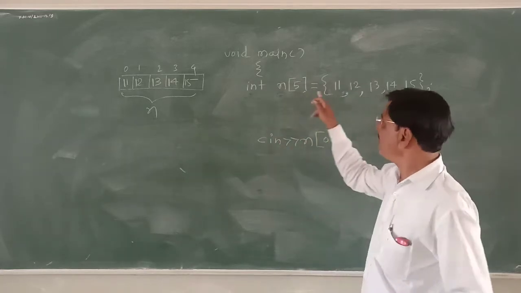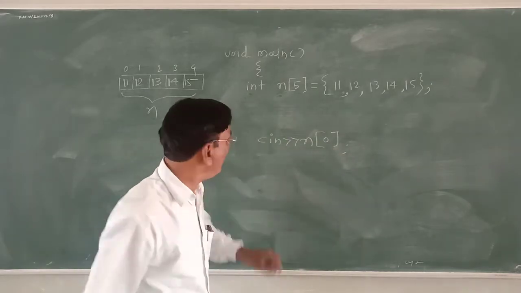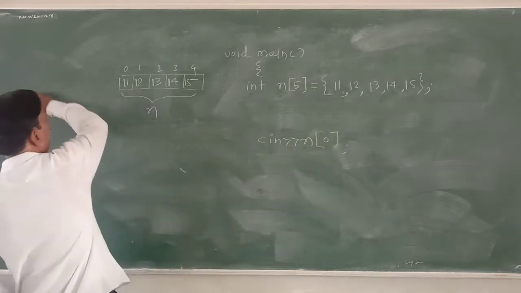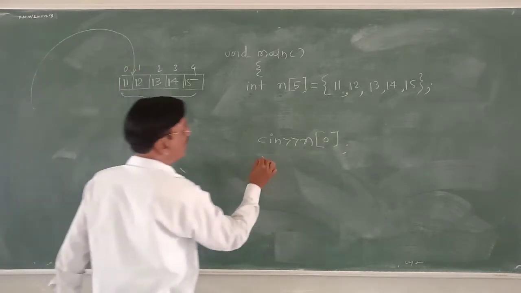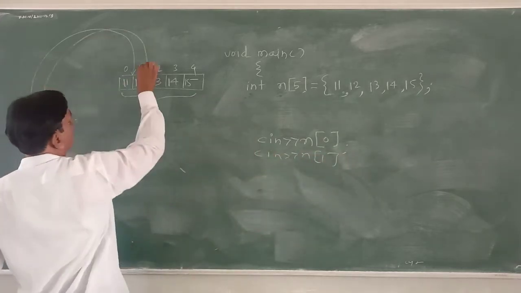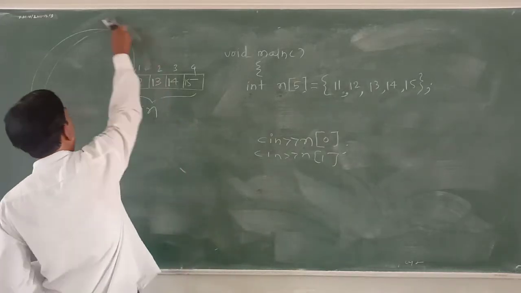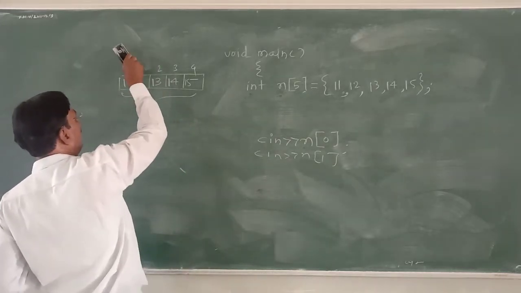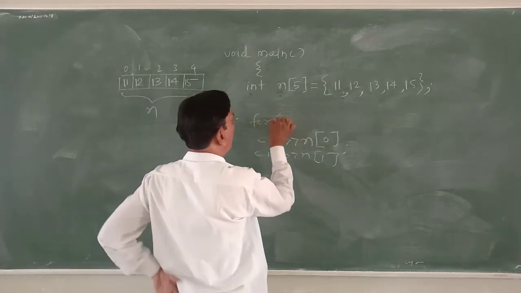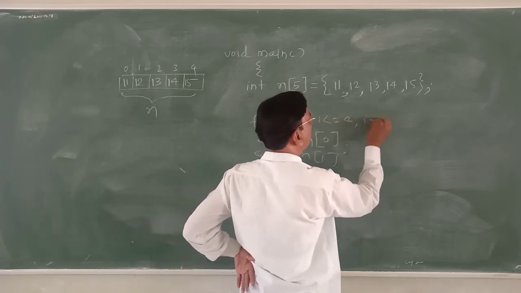So this was static initialization. You can also write cin >> n[0]. Data will be taken from the keyboard due to the cin statement and it is stored in n[0]. Then you can say cin >> n[1], from the keyboard to this. So 5 times you are going to do it, and whenever a particular activity is to be performed more than one time, a loop can be established. And thus we can say, for i = 0; i <= 4; i++.